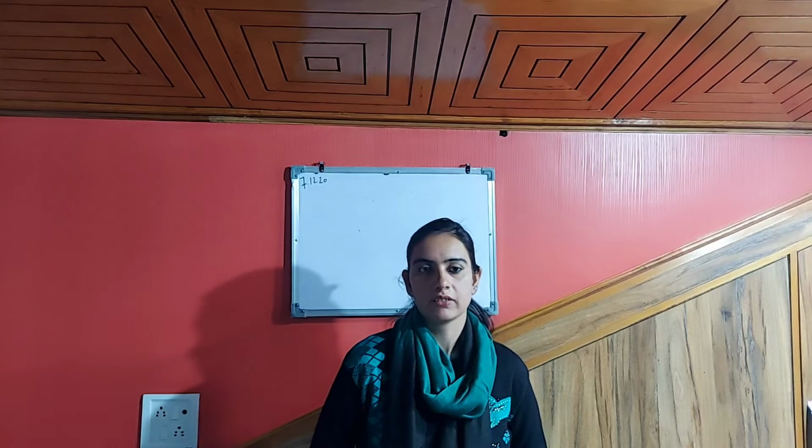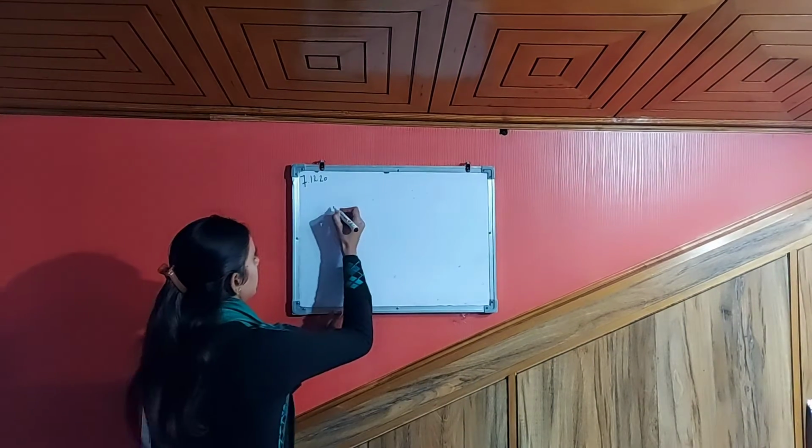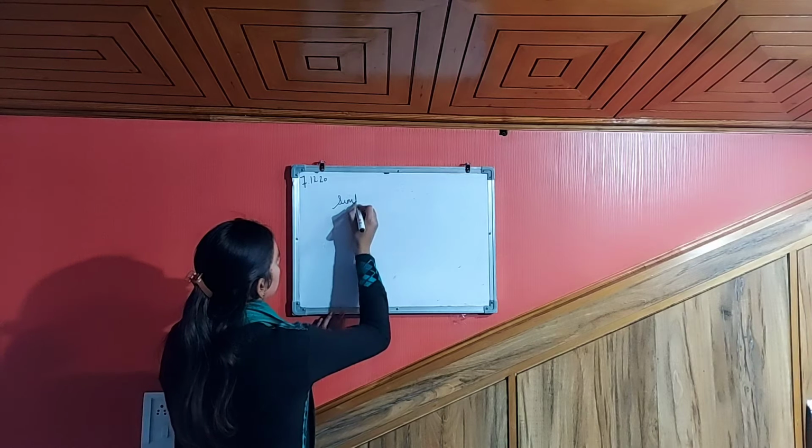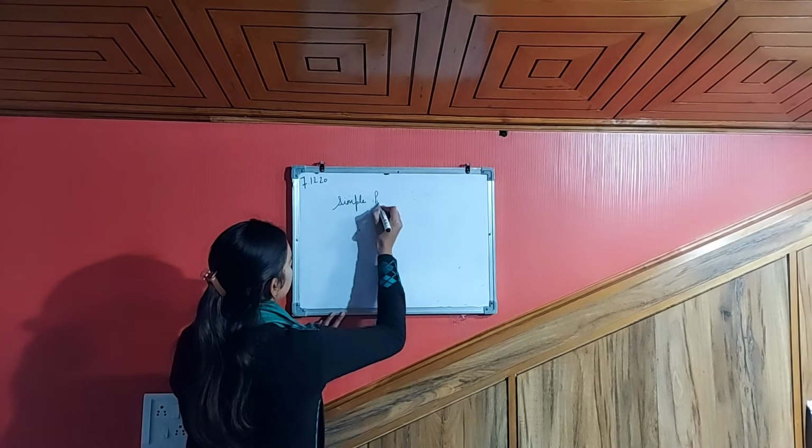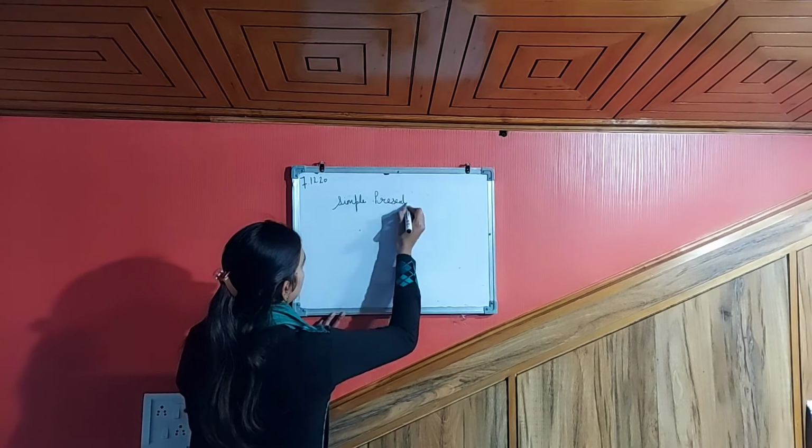Students, last class we did the meaning of active voice and passive voice. Today we will do active and passive voice on the basis of tenses, that is simple present tense, present continuous tense, and present perfect tense. So let's start. Simple present tense first of all.